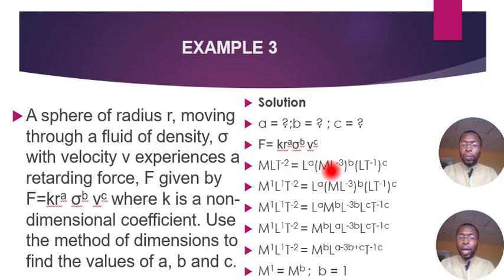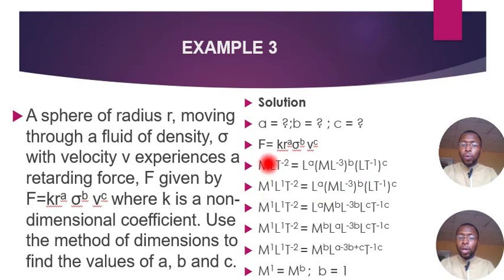So by dimension, the dimension for density is M L to the power minus 3, all with the power b, because it has the power of b here. And then for velocity, the dimension of velocity is L T to the power minus 1, everything to the power c here, you could see. So this is the dimension for velocity, L T to the power minus 1 with the power of c, alright?